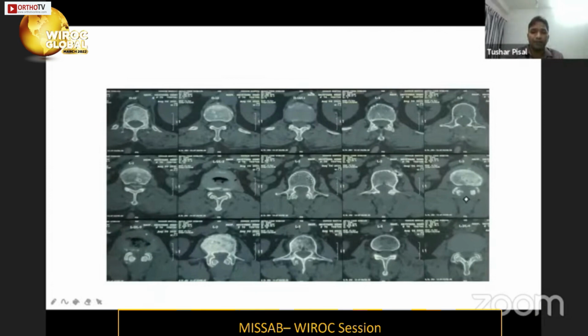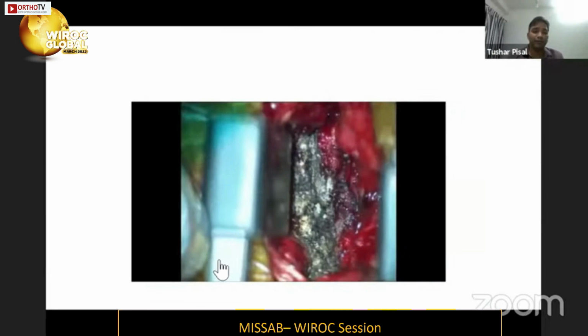You can see the facet joint arthropathy. Luckily, the facet joints were not significantly resected, but because of the foraminal narrowing, we planned to do a MIS TLIF in this case. So this is what we did in that patient.